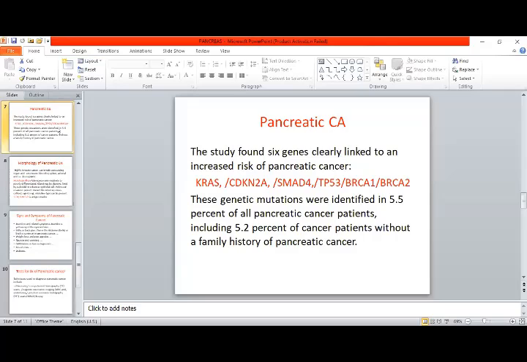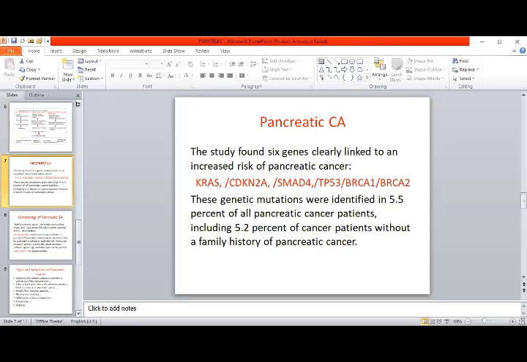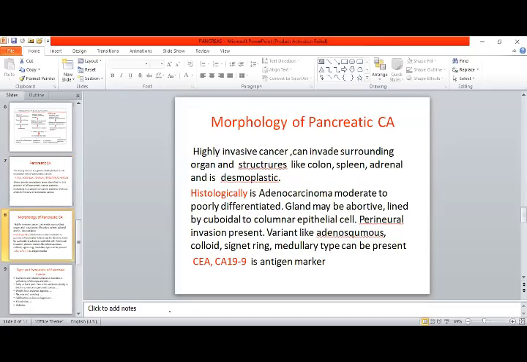CEA and CA, and another is there. The antigenic marker I told you, CEA and CA19-9. CA19-9 is the antigenic marker, and CEA.